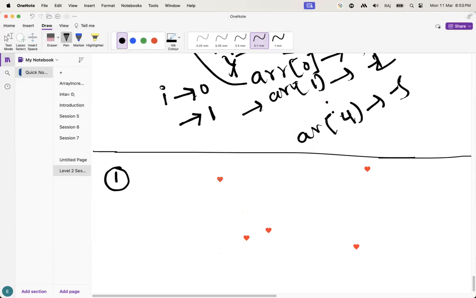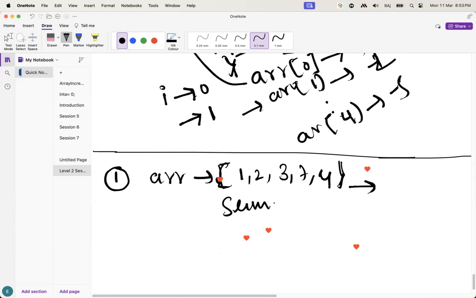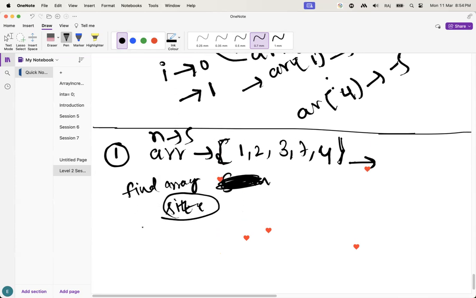Let's solve some questions. Let's suppose they have given one array: 1, 2, 3, 7, 4. If you want the summation of all the elements, okay, let's leave that. I just want to find the array size. Initially, they have given only 5 elements. I want to check the array size. How to check this, guys?